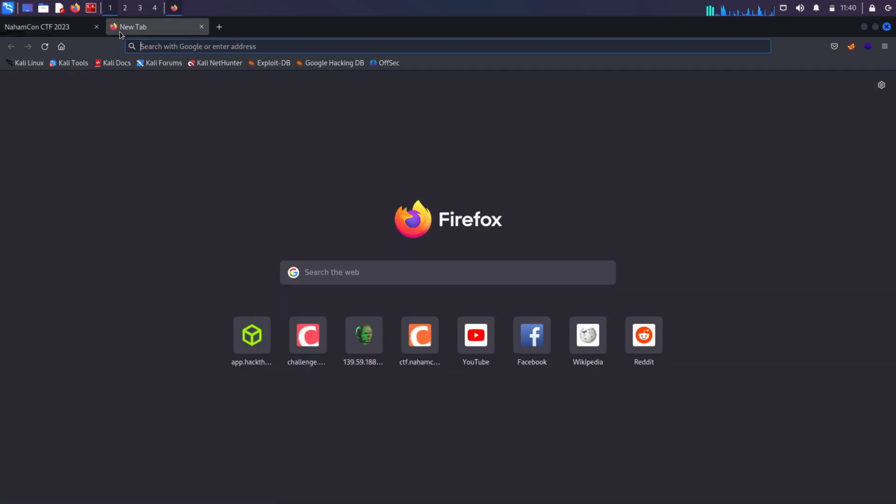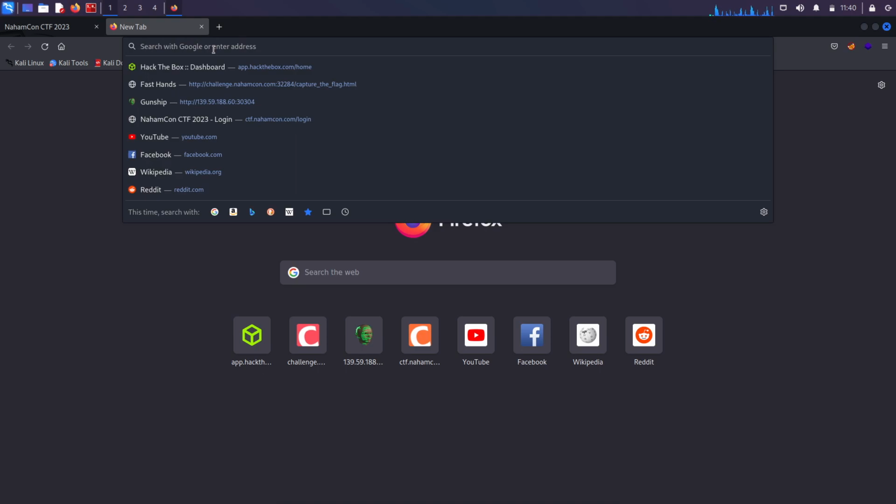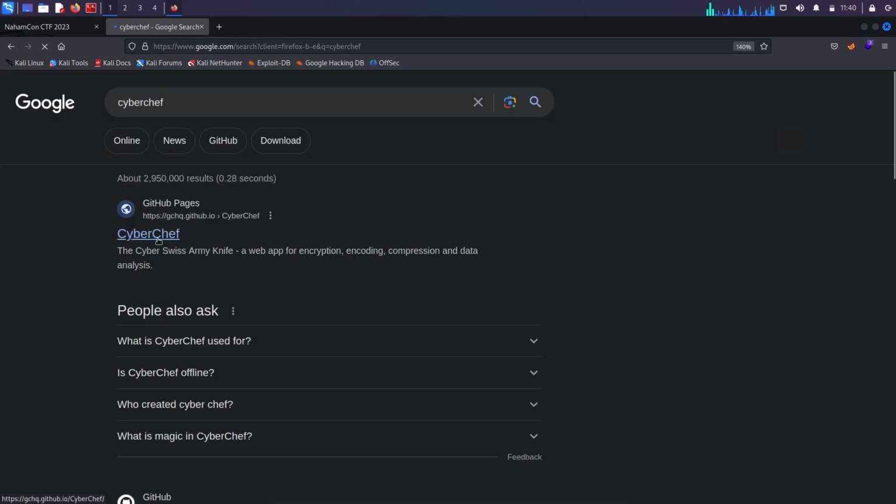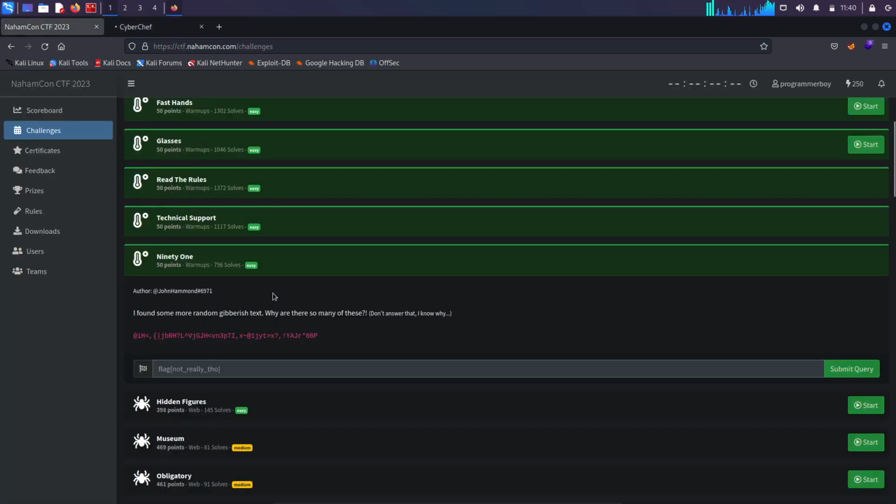The first thing I can do is go to different websites. The first one is CyberChef. CyberChef will normally give me most of the algorithms to decrypt. So let's paste this string over here and try to decrypt this one.